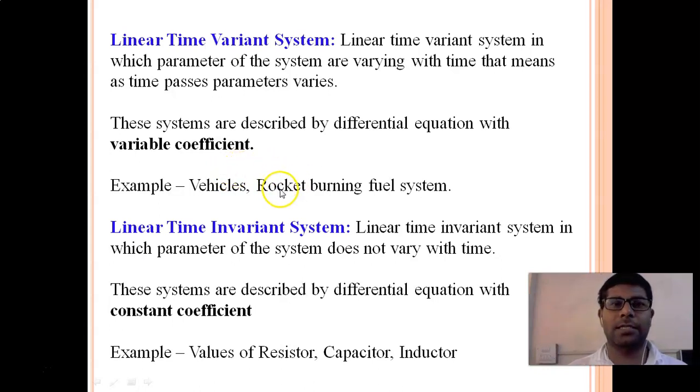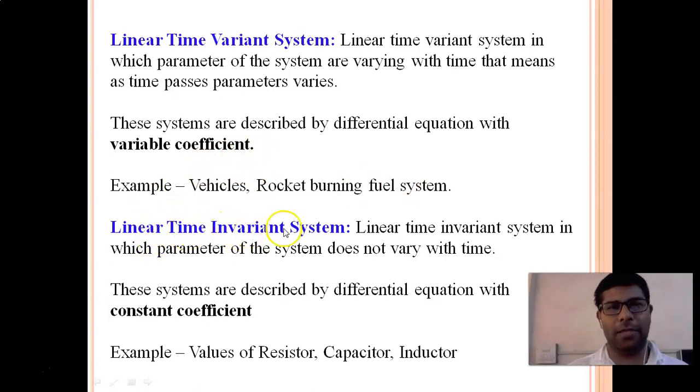Take another example, a rocket burning fuel. As the rocket covers its path, it burns fuel, so the fuel tank level again decreases as time goes on. So this is a time variant system. Now we will move forward.